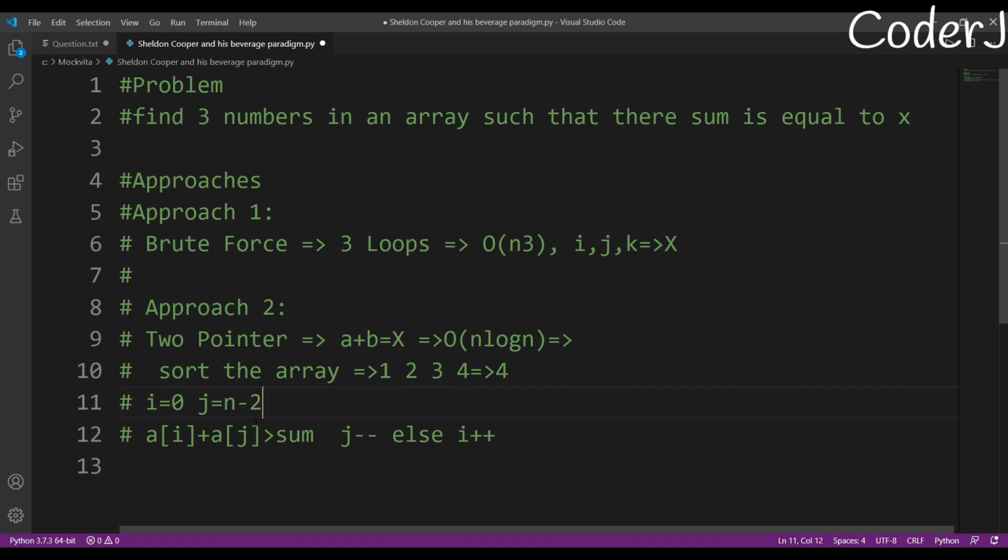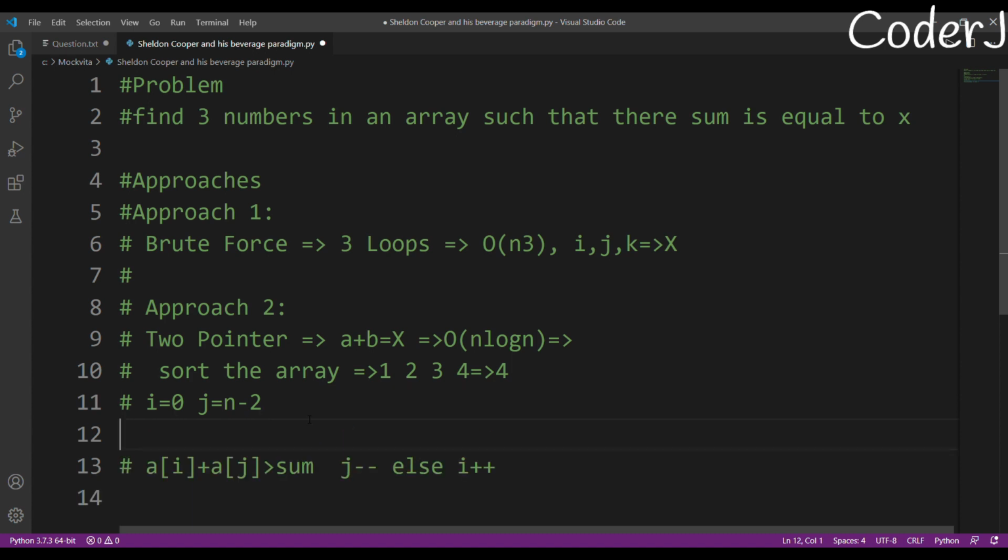And now a[i] will be equal to 1 and a[j] will be equal to 3. And yes, you'll just have to put a condition in the first, and the sum is equal to 4. So yes, we have found it using the two pointer approach. There are two elements that exist such that their sum is equal to x, right? So this is just an example of two pointer approach. I hope now you have understood this. What we are doing is we have sorted the array, and we are adding two values.